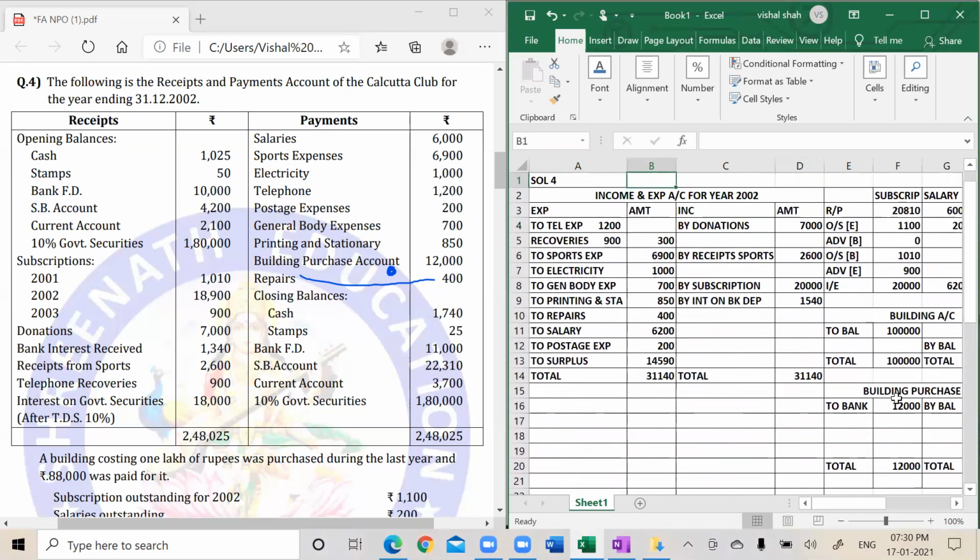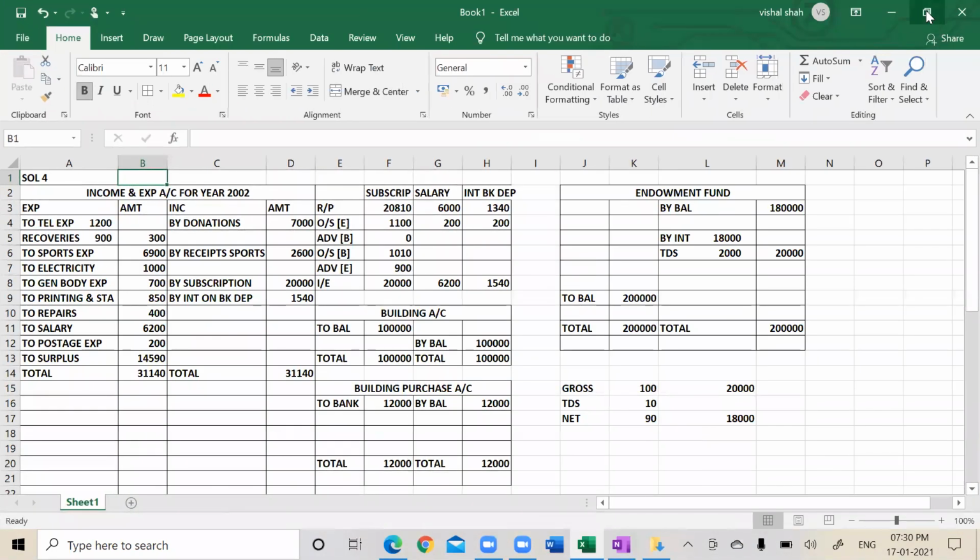Entire sum is done. You can now copy it down. First, write down income and expenditure account. I'll make it big so that you can copy it entirely.